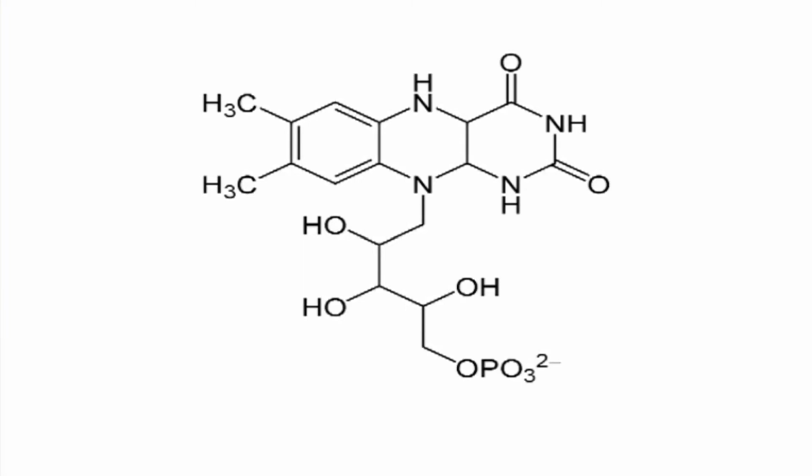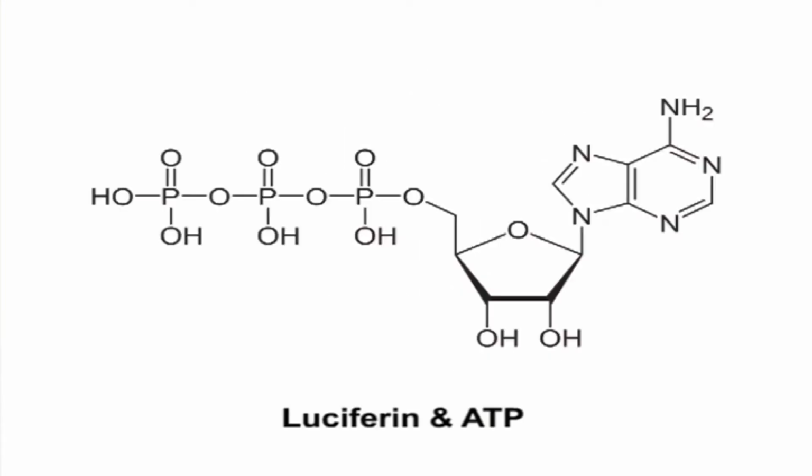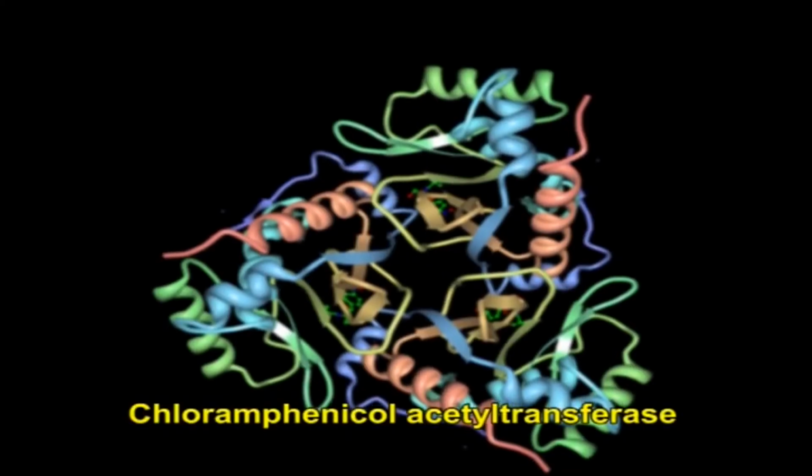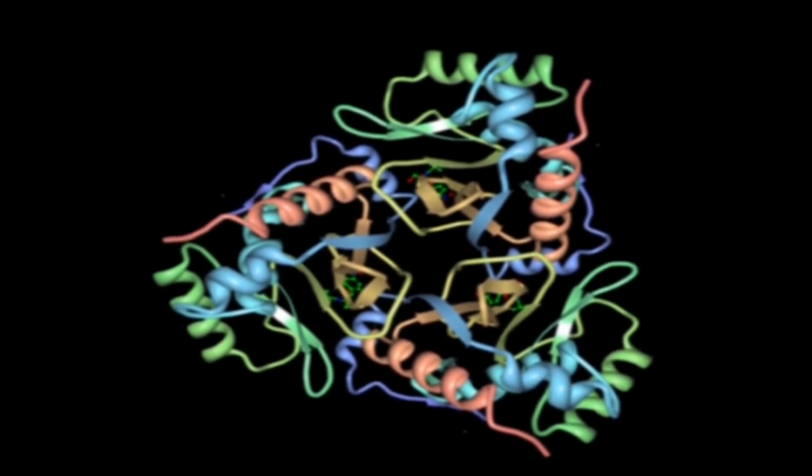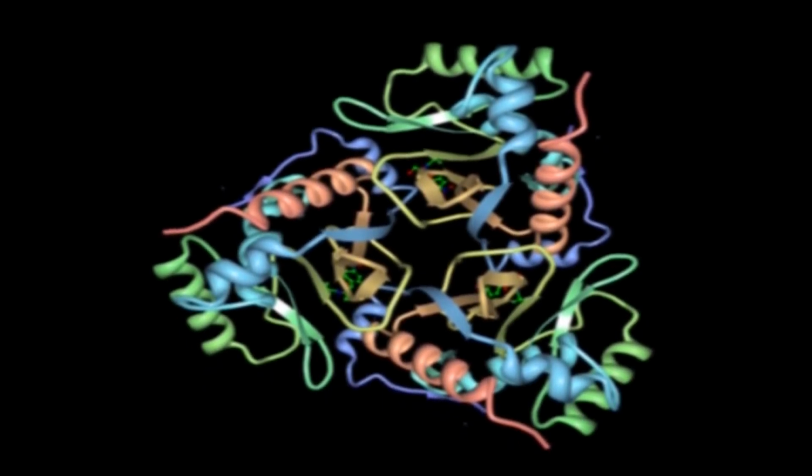Luciferase is a gene at first isolated from the firefly that, in the presence of luciferin and ATP, releases photons, and the production of photons can simply be observed by a luminometer specifically designed for this purpose. Chloramphenicol acetyltransferase is selected since it is a bacterial gene that is not expressed in vertebrate cells.